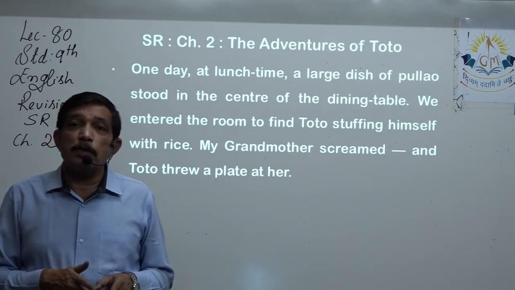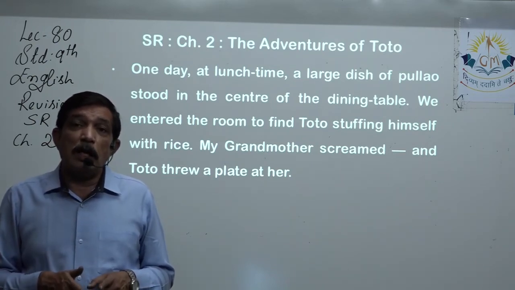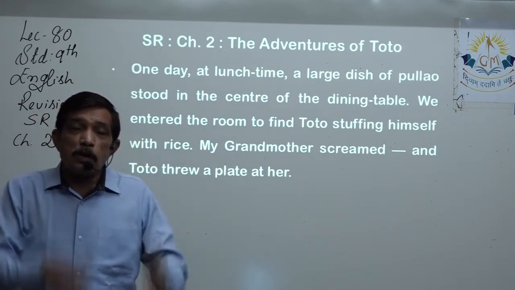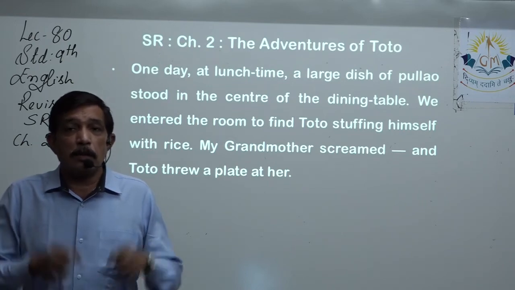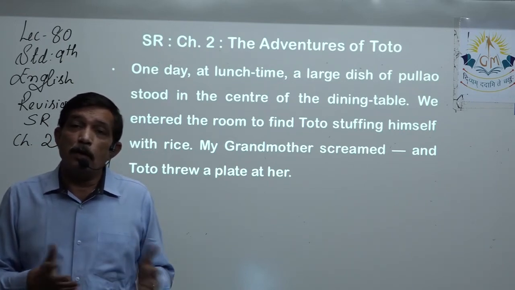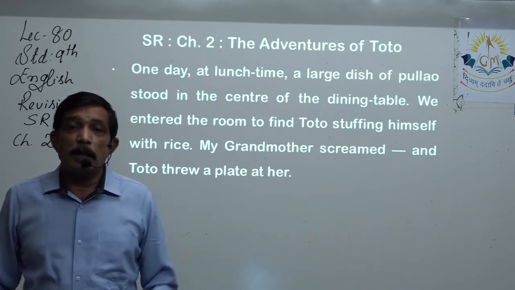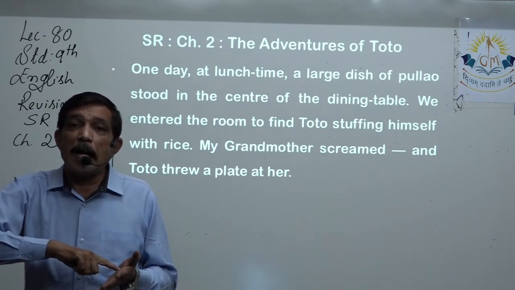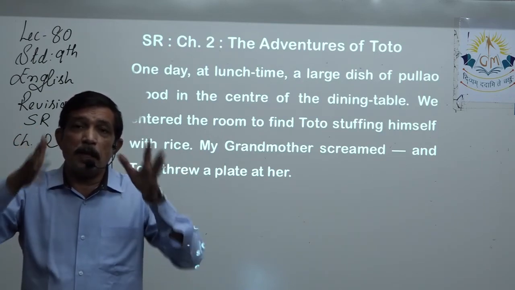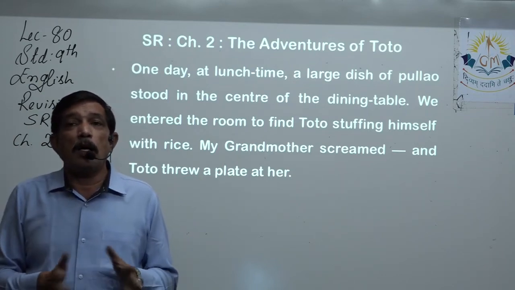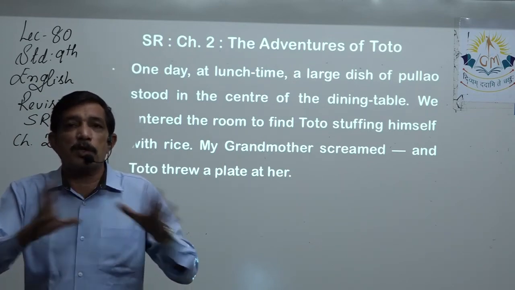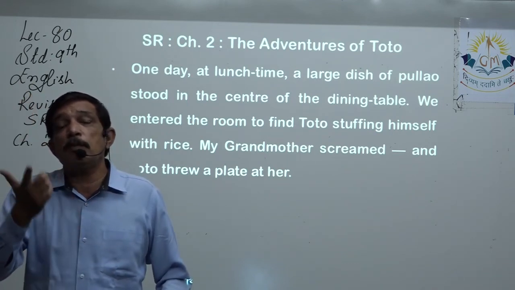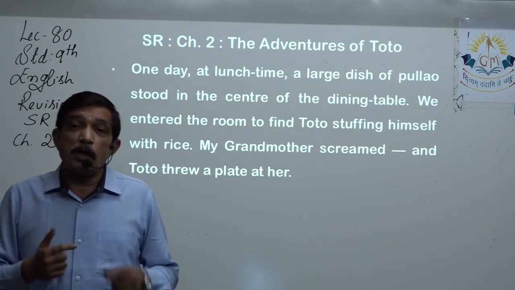Grandmother was the first one to scream at him. So in order to annoy grandmother, he throws the glass plate from the top of the tree. Now you know what happens. It breaks into 100 pieces. The noise of the rice plate shattering into 100 pieces gives him immense joy, because this is the revenge he has taken on grandmother, because grandmother screamed at him, right? He wanted to take revenge.